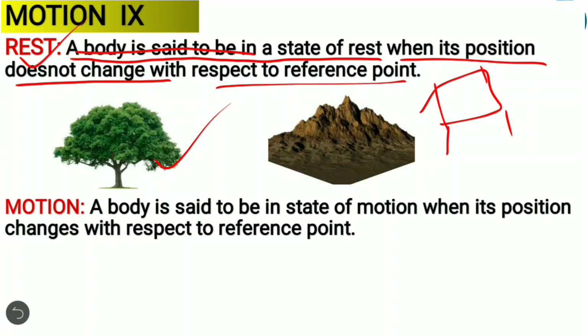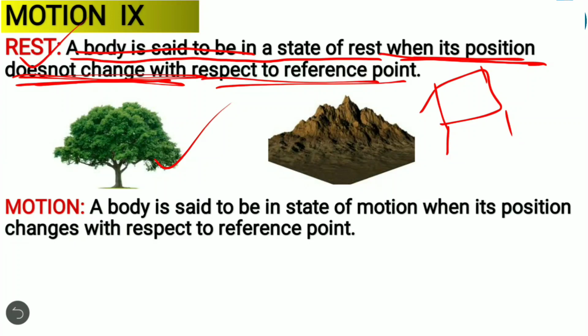They won't change at all. If you consider the reference point, they are all at rest. So if you consider the physical state of any physical body, the first condition is rest, when its position does not change with respect to the reference point.